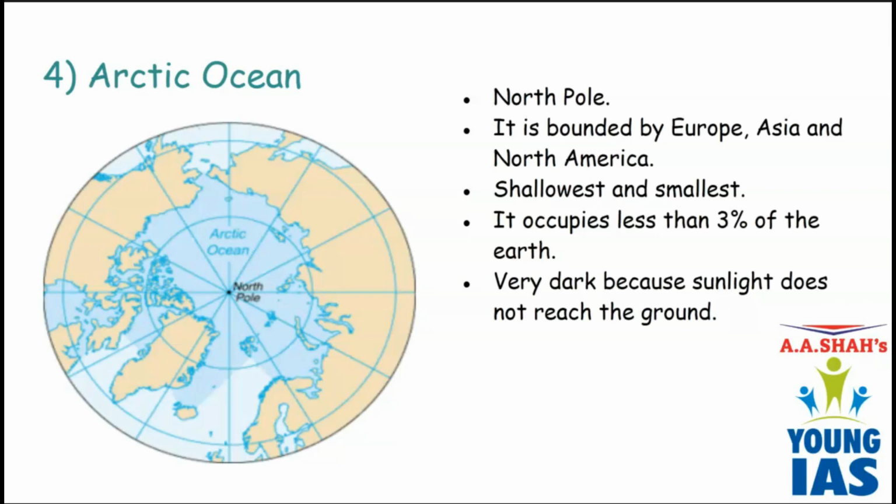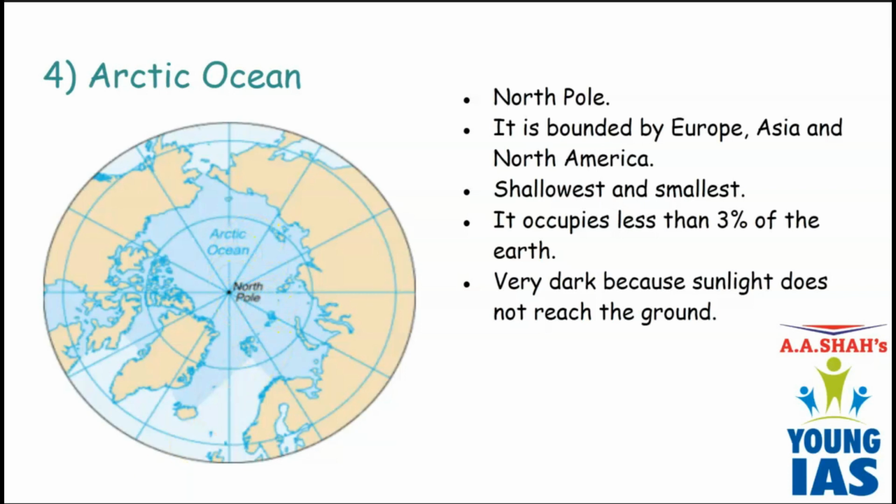So when sun rays fall on the ocean, the temporary land, that is the ice surface, blocks the sunlight and the sunlight does not reach the ground. As a result, Arctic Ocean is very dark. As you go deeper and deeper, you will find it very dark because sunlight cannot reach the complete ground.